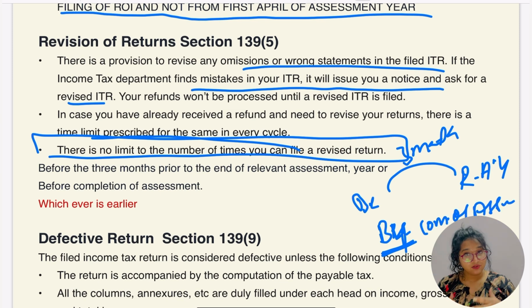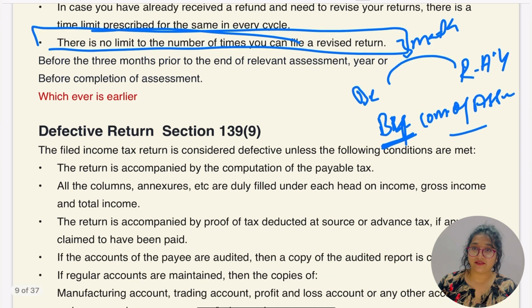Okay, an individual can definitely revise their return, but for this they have to file their return on or before the due date. Once the person has filed their return on or before the due date, they can revise their return multiple times, but there is a limit: 3 months prior to the end of the relevant assessment year, or completion of the assessment, whichever is earlier. Up to that time limit the individual can revise their return. Hope so up to this everything was clear.